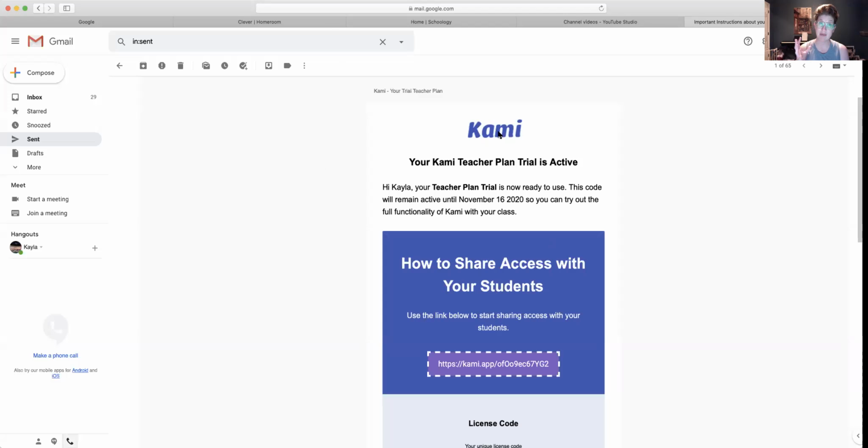It's for Kami. Kami is a Chrome extension that allows us to manipulate worksheets. So with a PDF that I've scanned, you can either use your mouse to draw your answer on it like you would write. I'm not very good at that, but maybe you're awesome. You may have beautiful penmanship, I don't know. Or like most people, you can insert a text box and then type your answer. So check your .info accounts. What you're seeing is exactly what I've sent you.